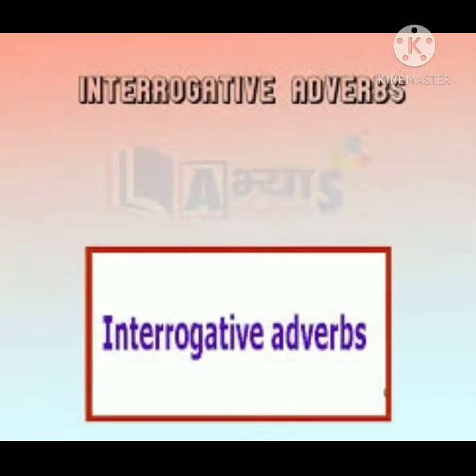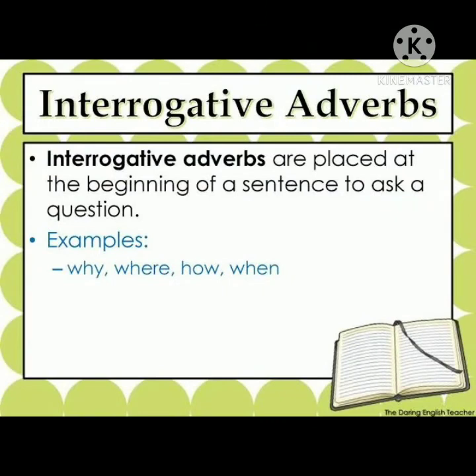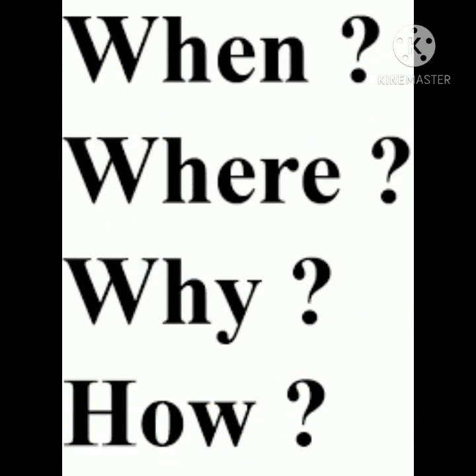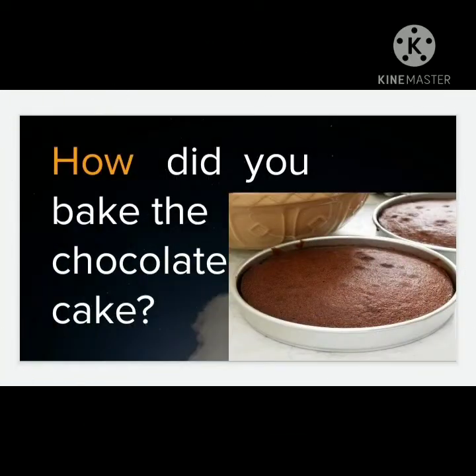Next kind of adverbs are interrogative adverbs. These adverbs are used to ask questions. The words why, where, how, when are used as interrogative adverbs. For example, how do you bake the chocolate cake? In this sentence, how is used to ask the procedure or the way to make chocolate cake. So, how is used as an interrogative adverb.